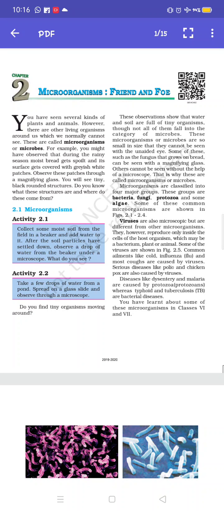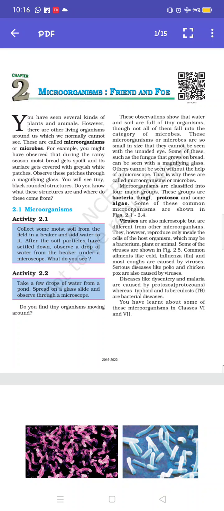Some organisms we are able to see and some organisms we are not able to see with the help of our naked eye. So how are they visible? How are we able to see those organisms? We can observe them only with the help of a microscope.